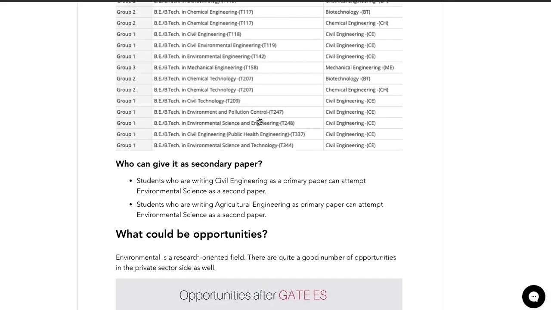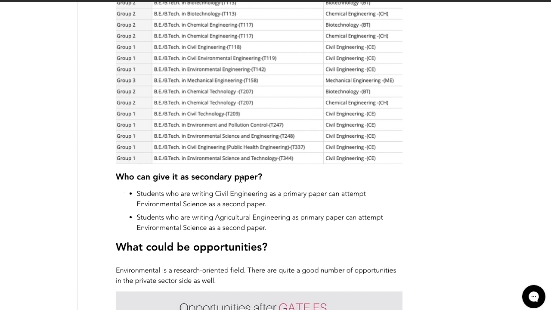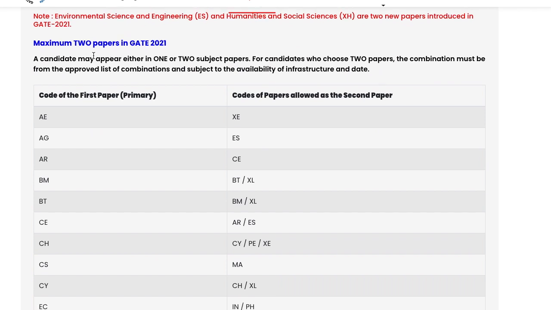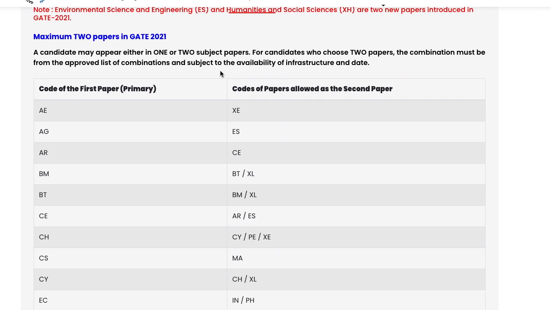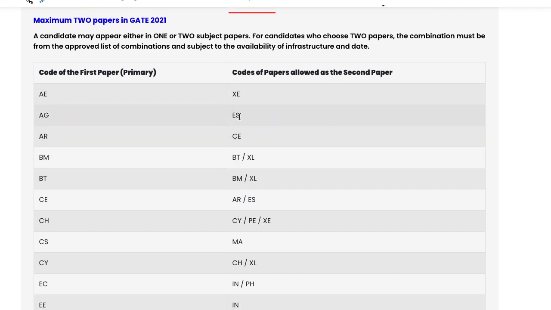Another thing is this year third years can also give the paper, and you can give two papers. Here they have given that you can give two papers in GATE. One will be your primary paper, the other will be your secondary paper. You can attempt environmental science either as a primary paper or as a secondary paper.